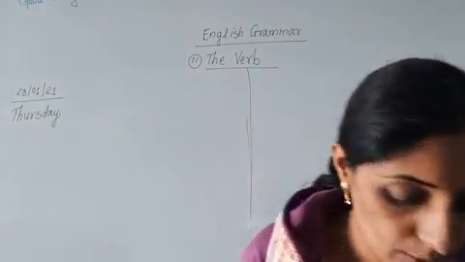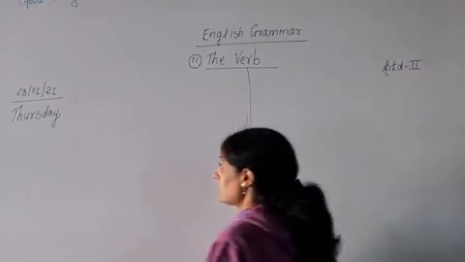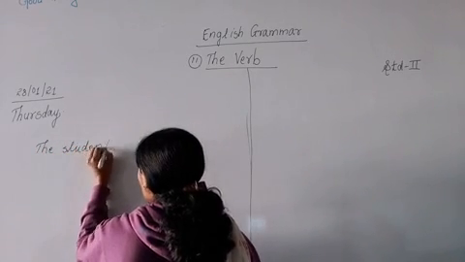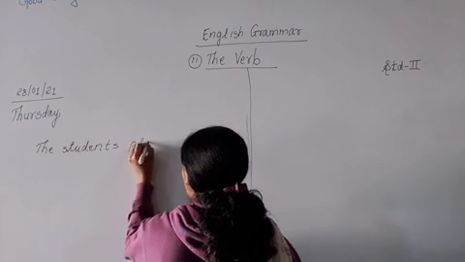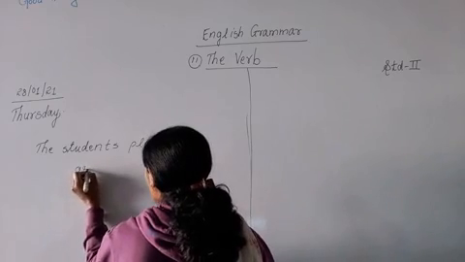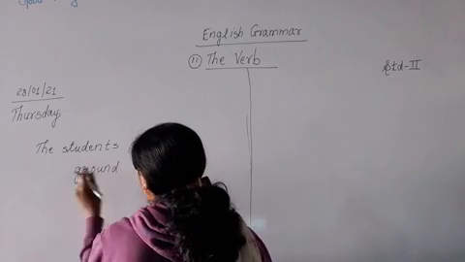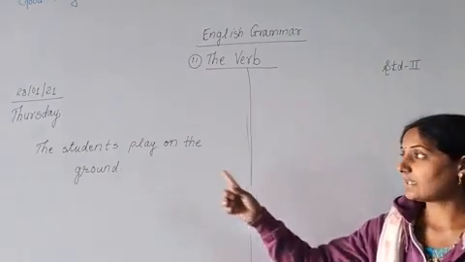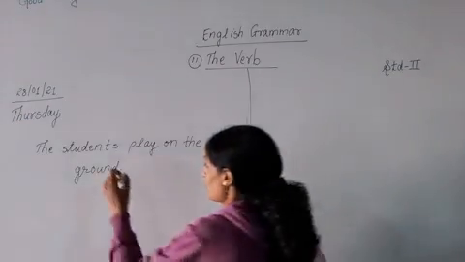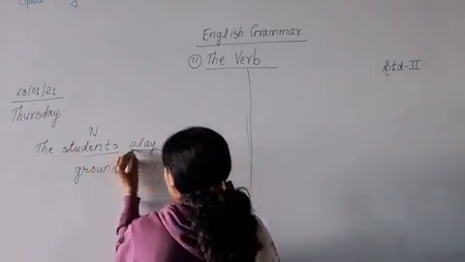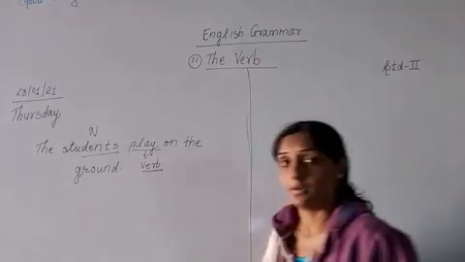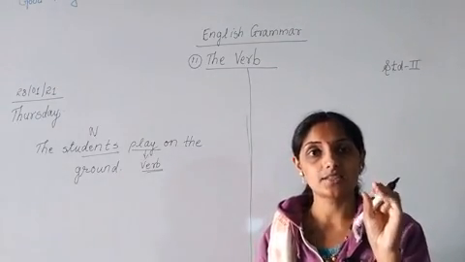If I tell you some more sentences: the students play on the ground. When I say this sentence, which word is the action? Students is a noun, and play is what? It is a verb. Play is a verb, the word which tells the action in the sentence.